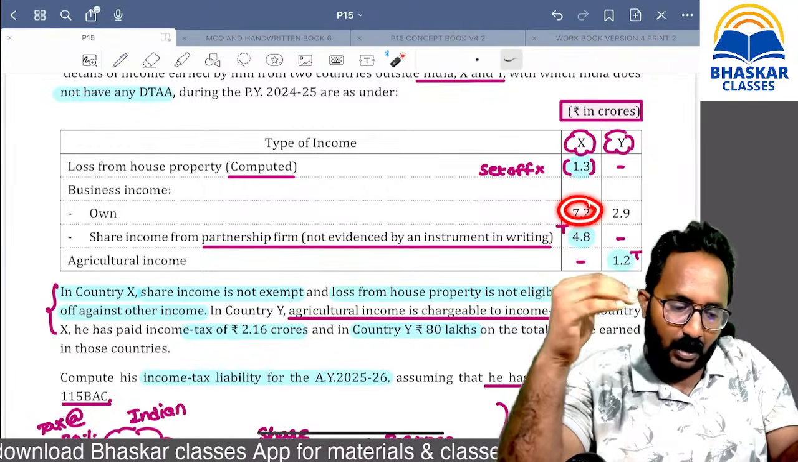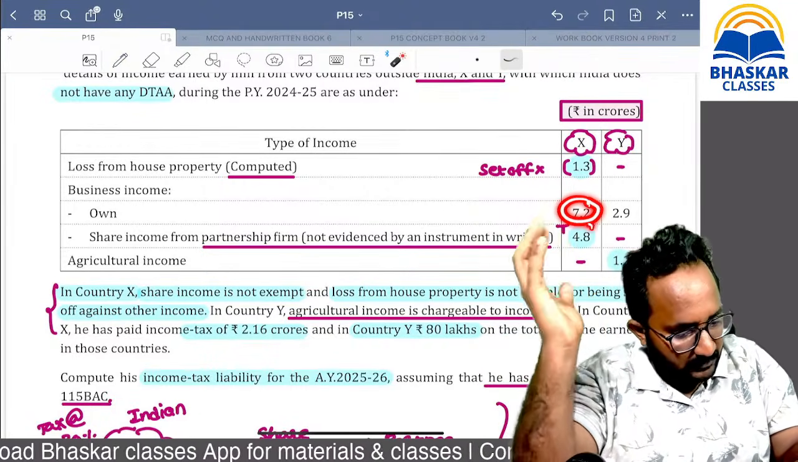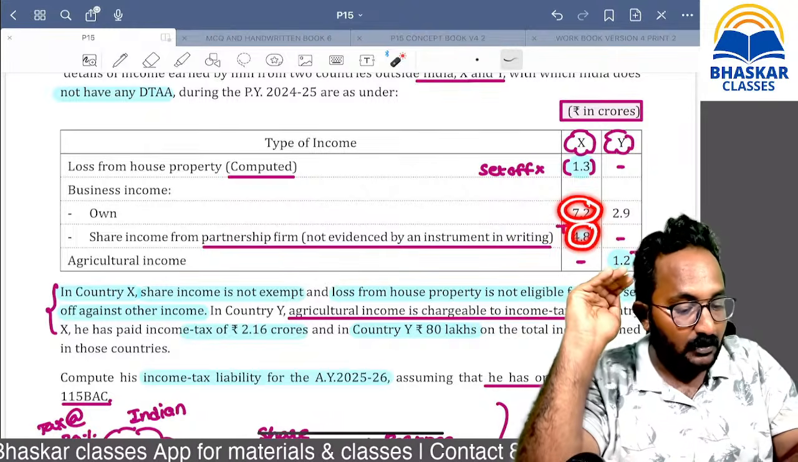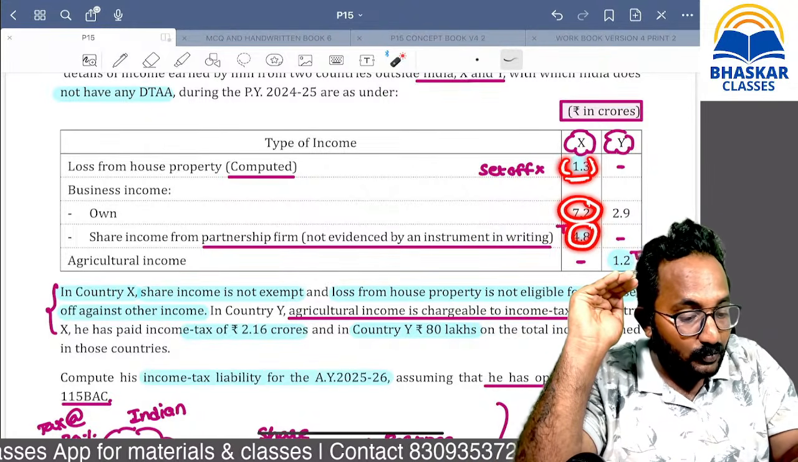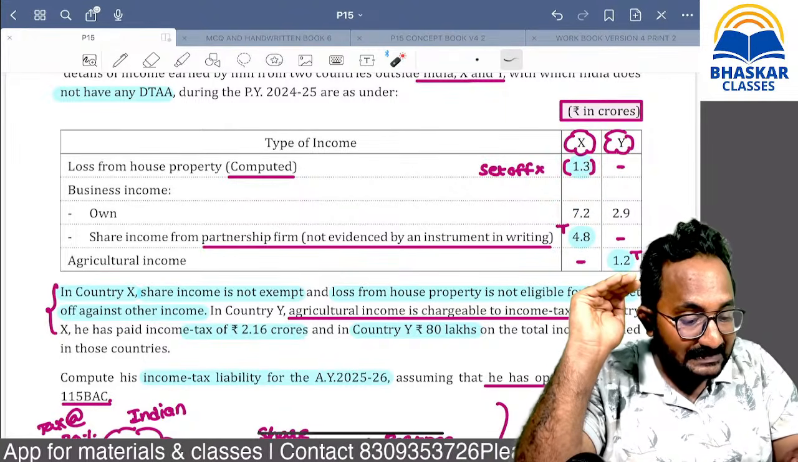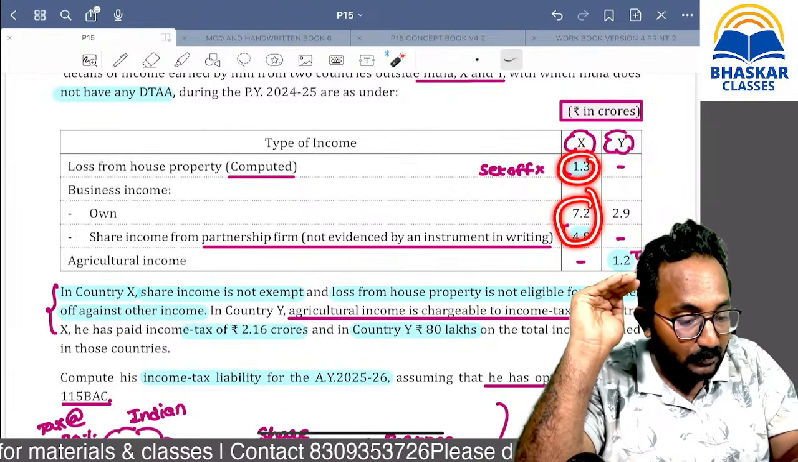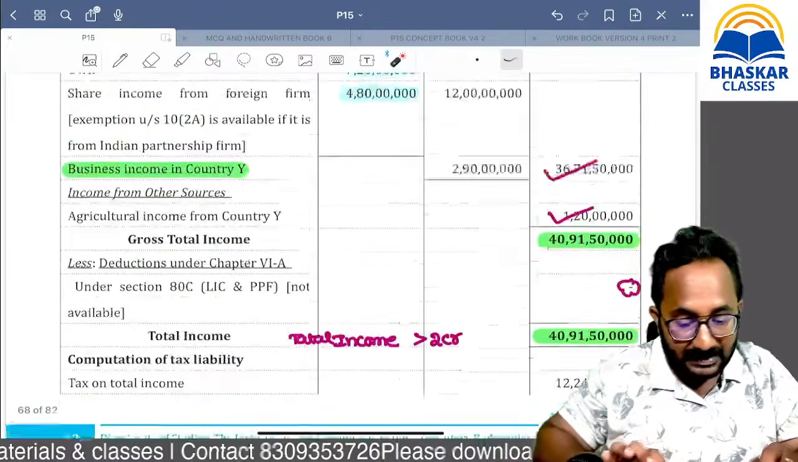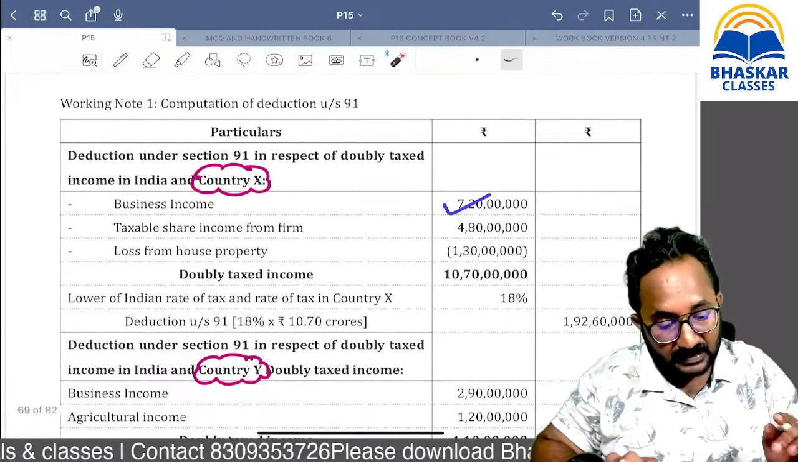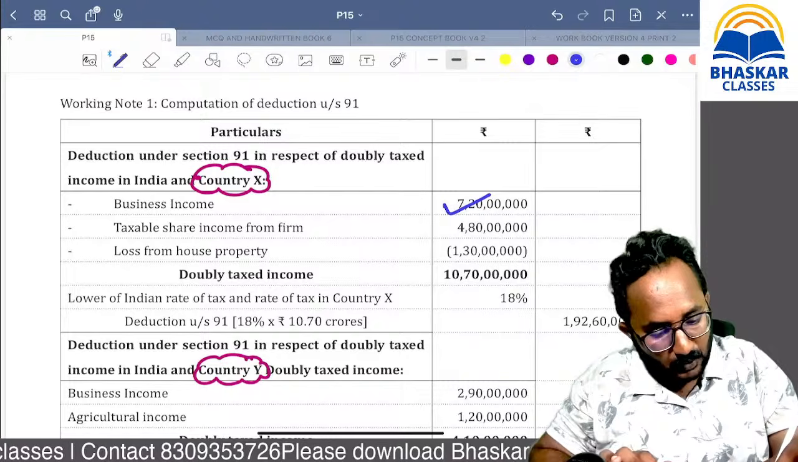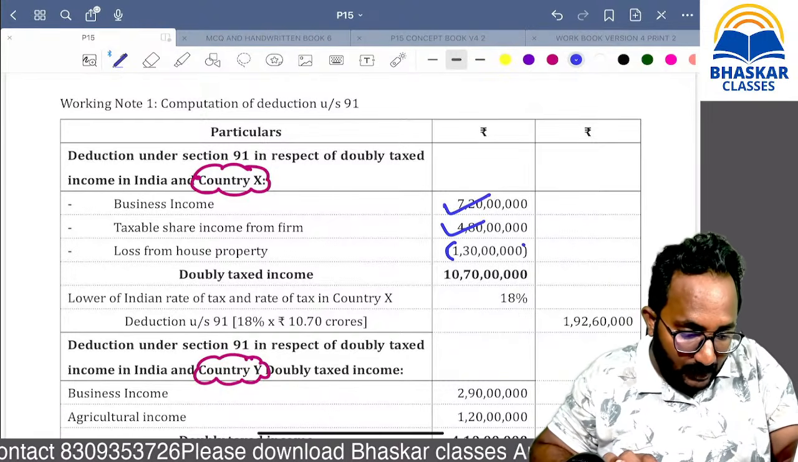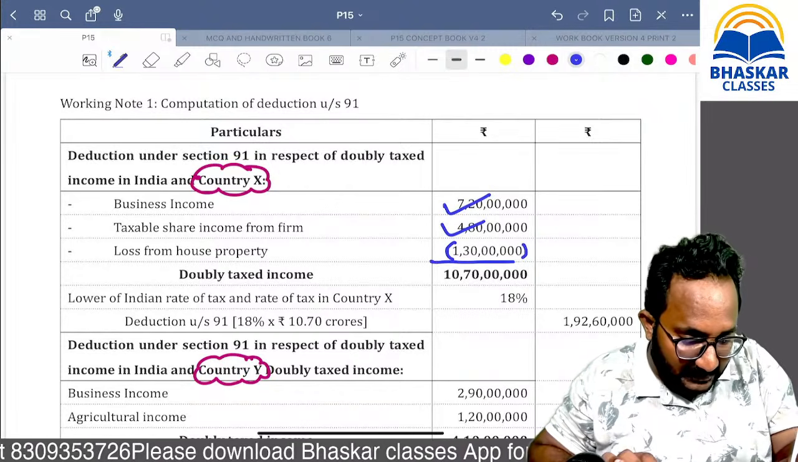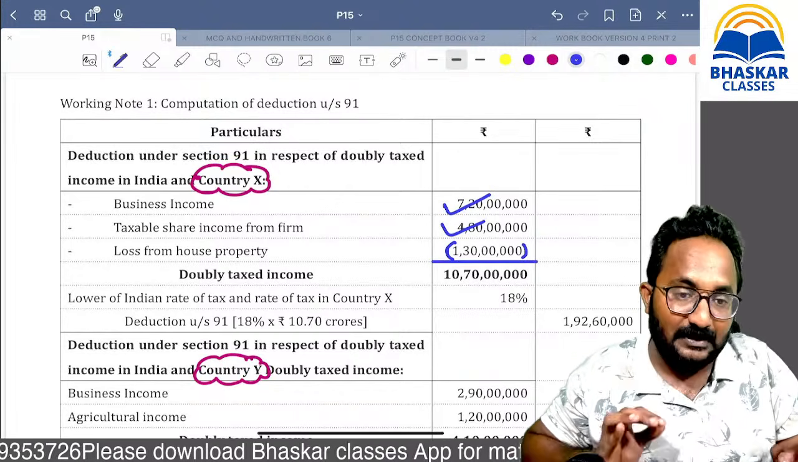Yes, this is already taxed in foreign, here also. But in India, this amount is reduced, because while taxing that amount in India, this amount is reduced. Now, double taxed amount means we can say this amount is also taxed in foreign as well as India. But in India, while calculating the tax, we reduced this. That's why the double taxed income is reduced.